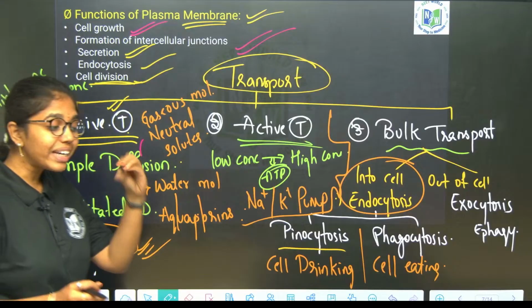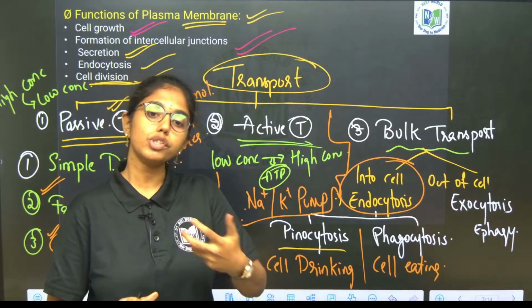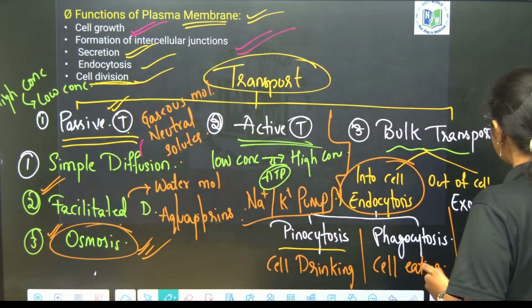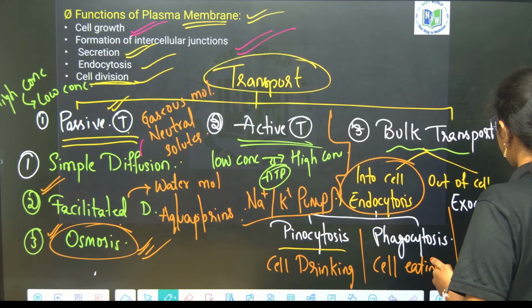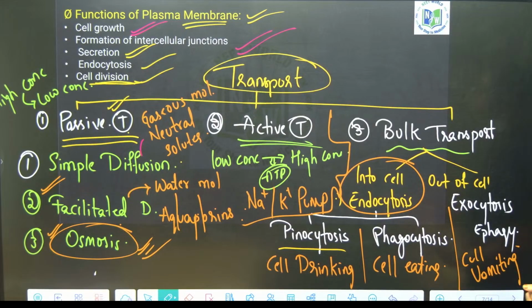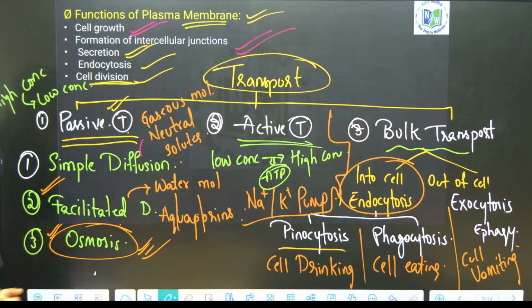Exocytosis, emitting the bulk of molecules out of the cell, is called exocytosis, which is also known as autophagy. This is also said to be cell vomiting. Clear, right? We took all the points. Transport across the plasma membrane is clear to you. Any doubt anywhere?